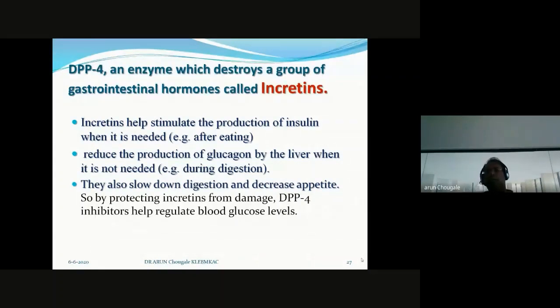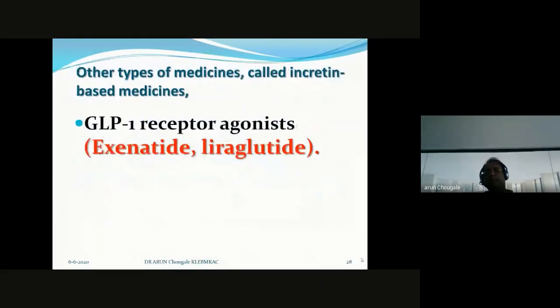This is how the DPP4 enzyme works and the role of incretins in diabetic management. There is also other incretin-based medication, which we are not yet practicing in our day-to-day practice, so I kept it in one slide.